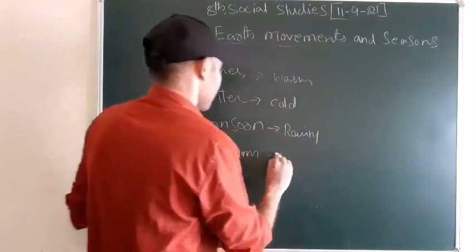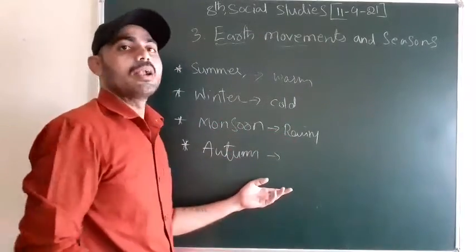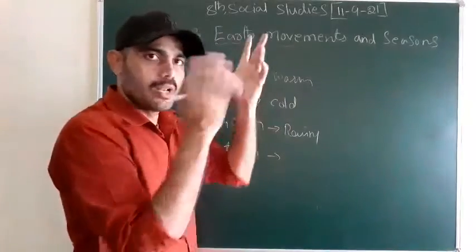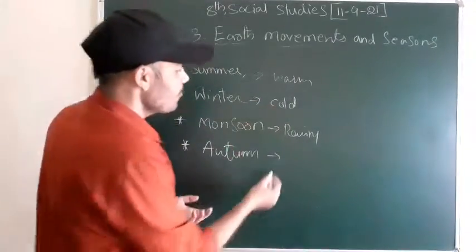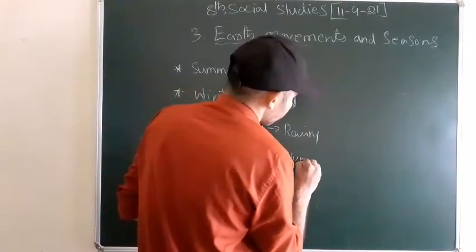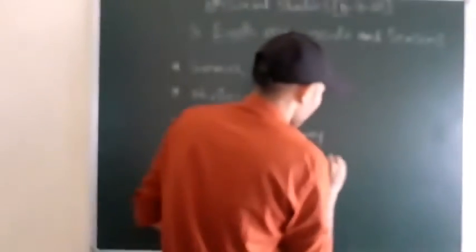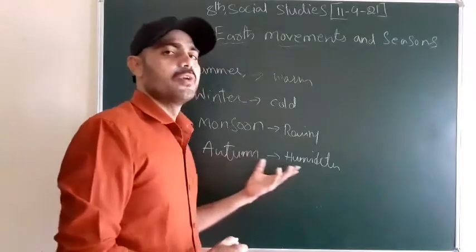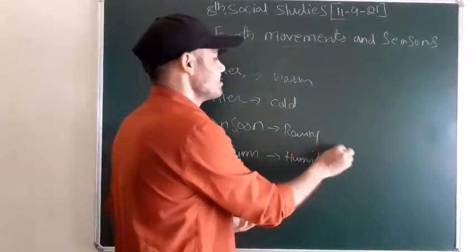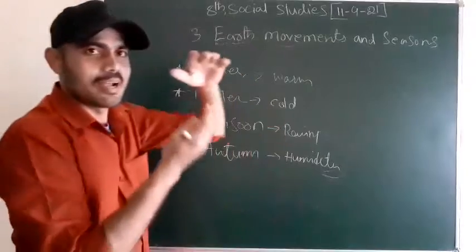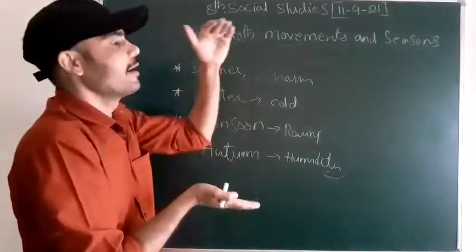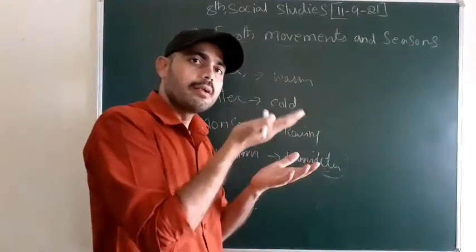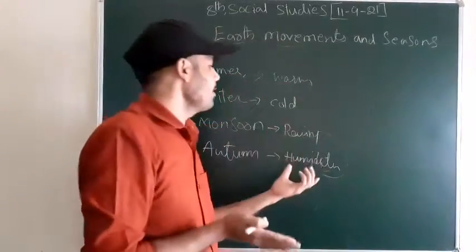Rain. And when it comes to autumn, in this particular season the sky is very clear. But what we receive is humidity. We receive humidity when the sky is very clear. Why? Because after the rainy season there is water content on the earth. What is meant by humidity? When water content is present in the air, it is called humidity.